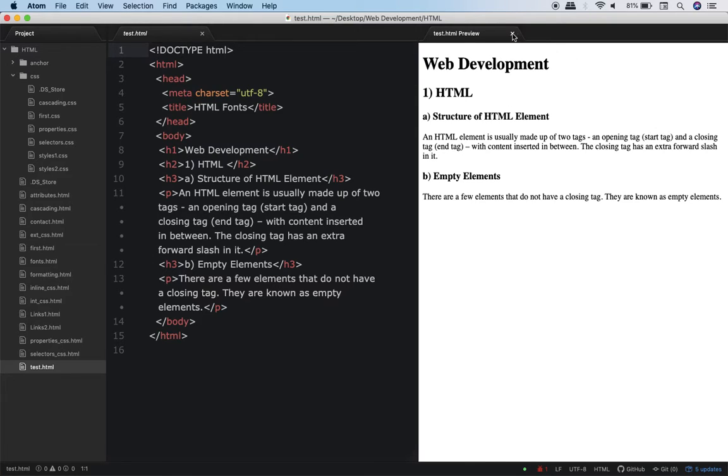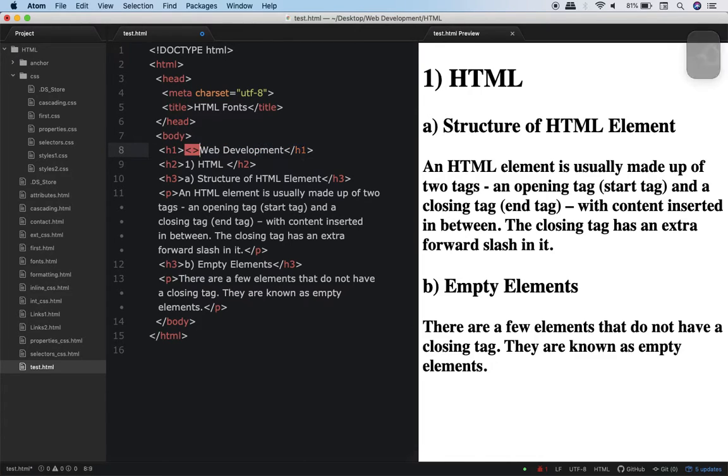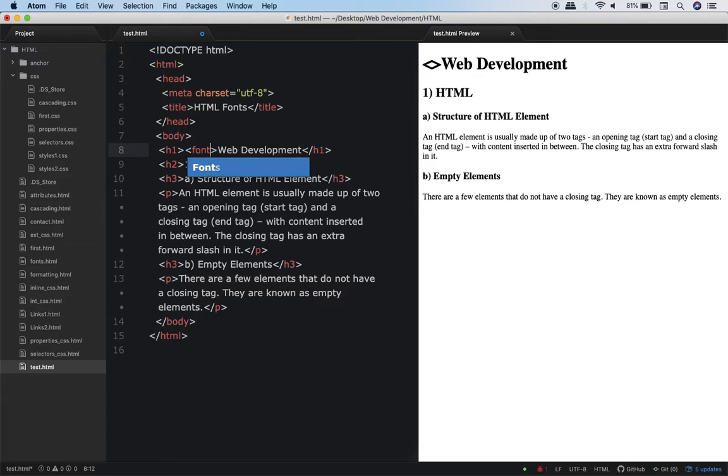So I hope you remember that we had studied the font element in HTML. So what I can do over here is, look, I can write font. So font will come over here, and this font will be closing over here. I'll close the font over here.